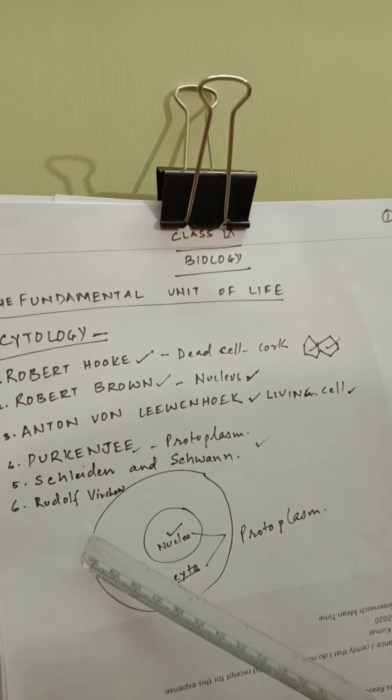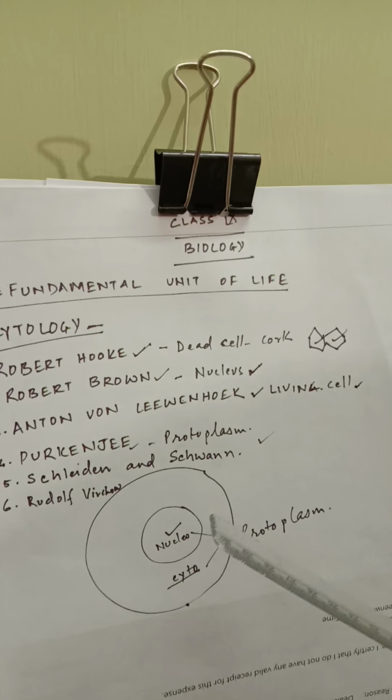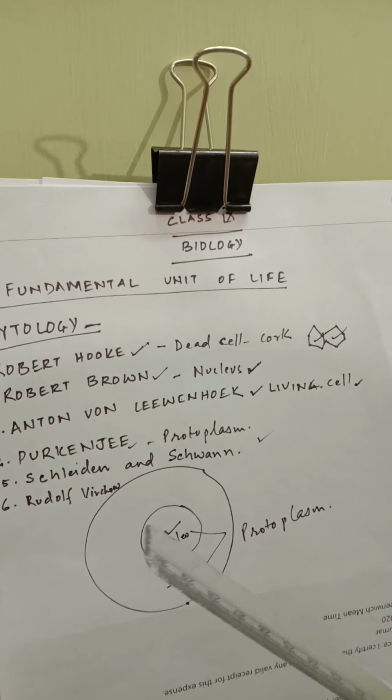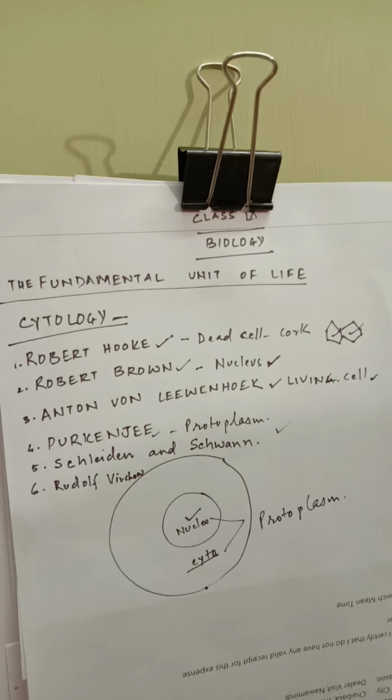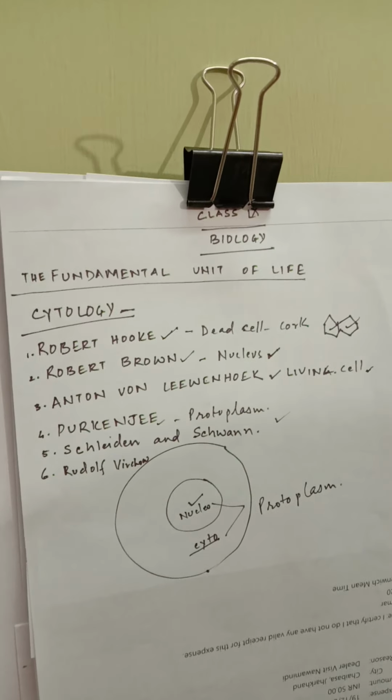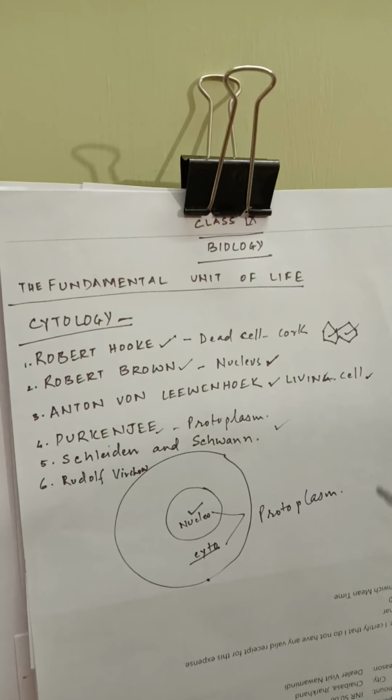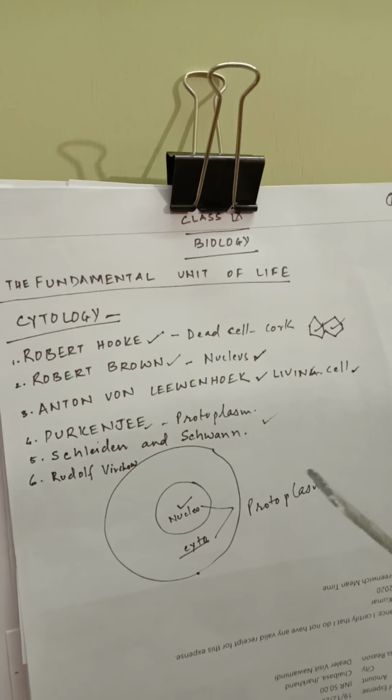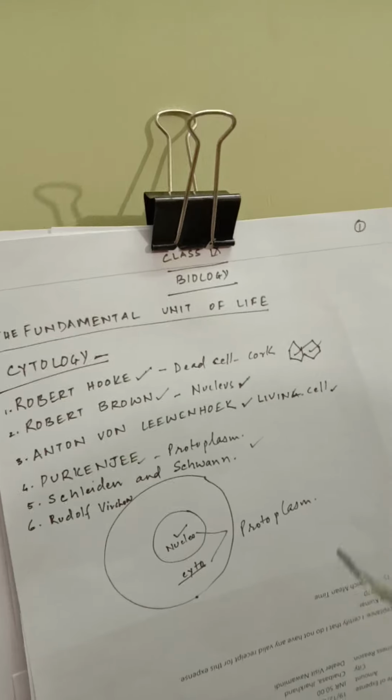Next in the list is Rudolf Virchow. Rudolf Virchow gave us a very strong statement. He told all existing cells are coming from pre-existing cells. See why this statement has come from him? Previously, people used to believe that even a dead material can give rise to a cell. Very silly thing they used to have faith in, like from a shoe, a frog can jump out. Can you imagine? From a shoe, a frog can jump out.